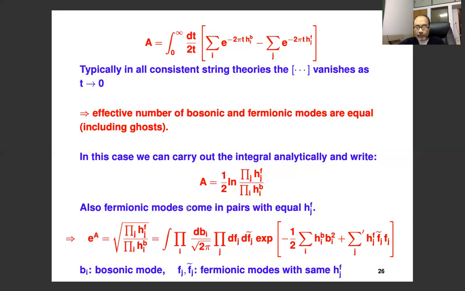The idea is that we will now take this as a definition of the annulus amplitude and see how we can interpret the divergences. Of course we have not removed the divergences yet, because this integral as it stands does diverge whenever HIB is negative or 0, and similarly when HIF is 0. So we have not gotten rid of the divergences. The only thing we have done is rewrite the annulus amplitude as a path integral over these modes B and F.